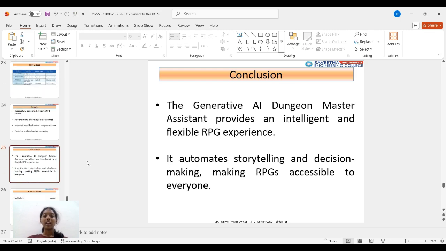And conclusion: the Generative AI Dungeon Master Assistant provides an intelligent and flexible RPG experience. It automates storytelling and decision making, making RPGs accessible to everyone.